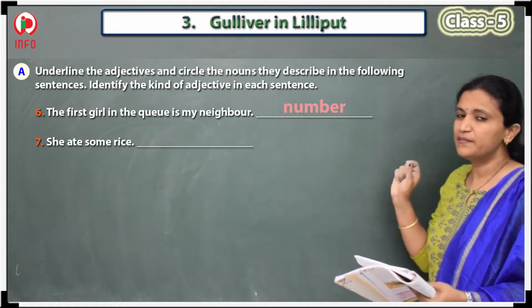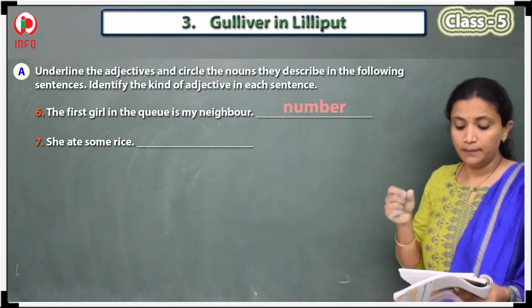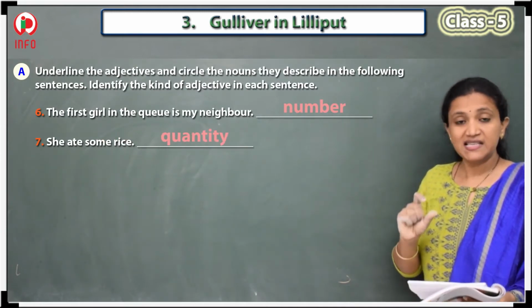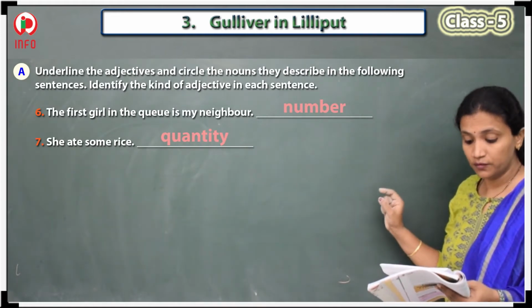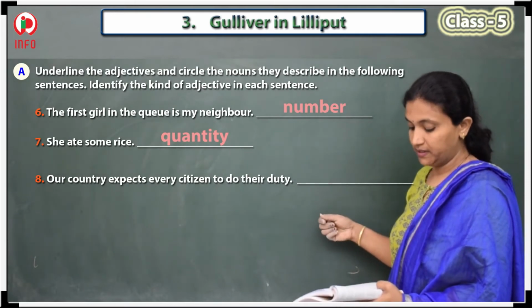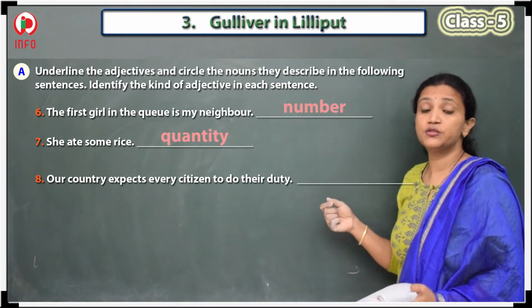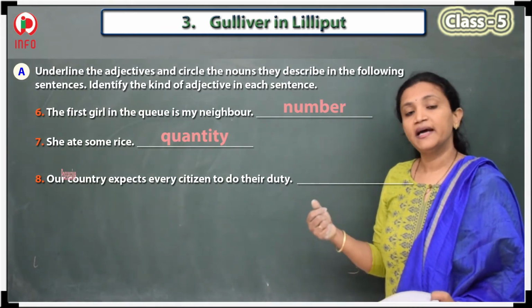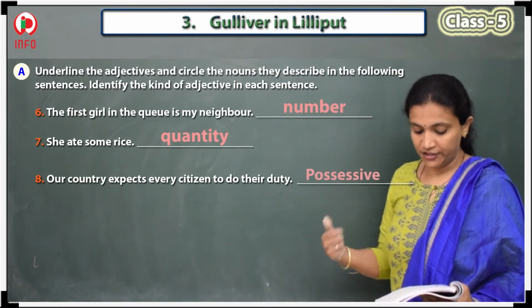She ate some rice. Can we count rice? No, but we can measure the quantity here. So some is the quantity, and the answer for this is adjective of quantity. The eighth one is our country expects all citizens, every citizen, to do their duty. So what is that actually? That is a possessive adjective.